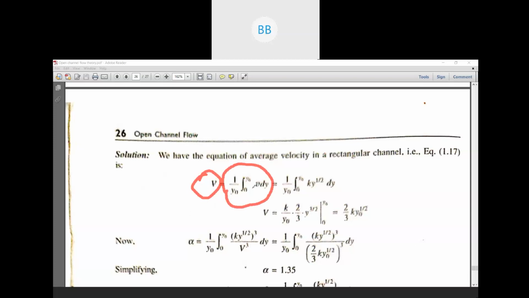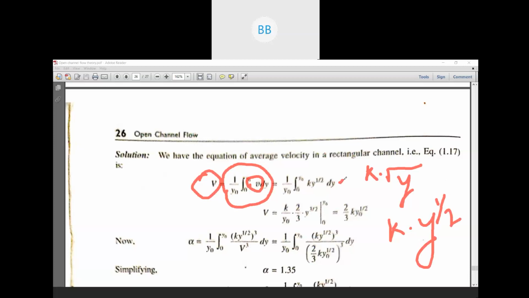Okay, so in place of small v, we substitute this equation, that is k multiplied by root over y. In place of root over y, we have written y to the power half. Okay, it's the same thing. You can write k into root over y, or you can write k into y to the power half.